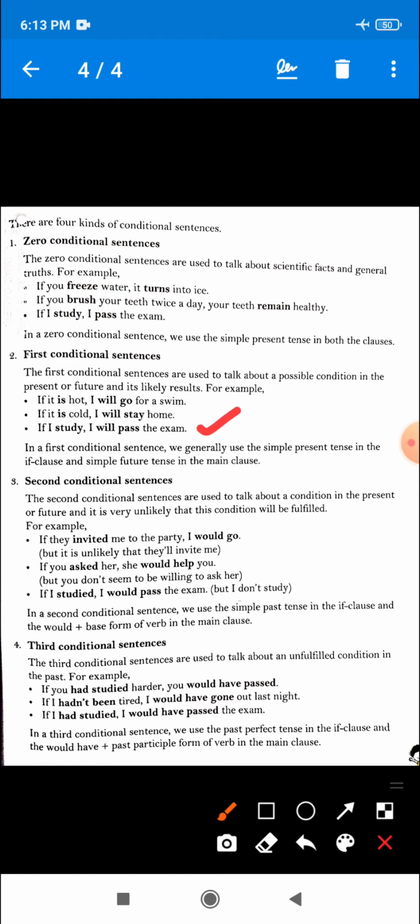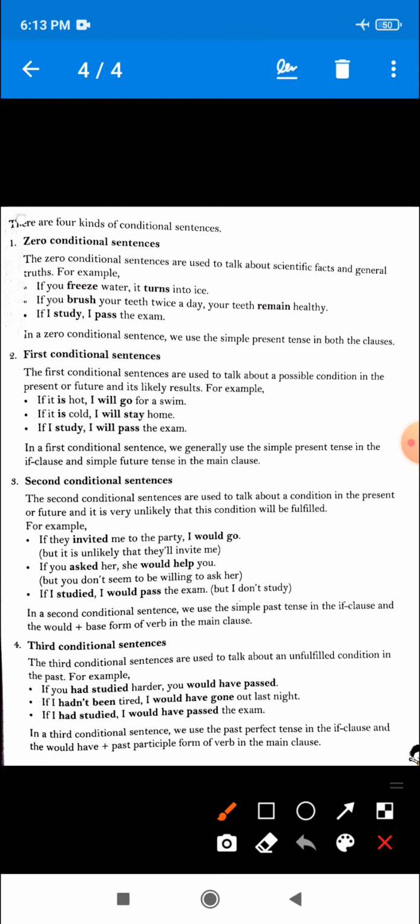Let's see the last example, the third one. If I study, I will pass. So you can see, if I study, this is a condition and it may be possible, it is not 100% sure that I will study.